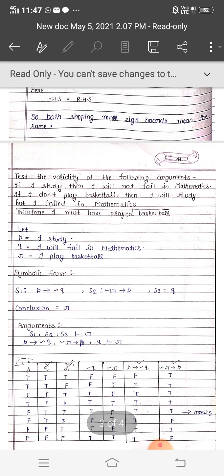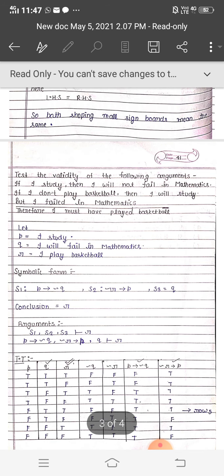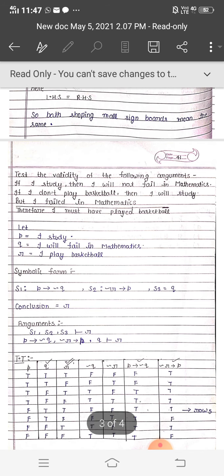So we can check the solution. Let P is equal to I study, Q is equal to I will fail in math, R is equal to I play basketball. There are three statements and one conclusion.